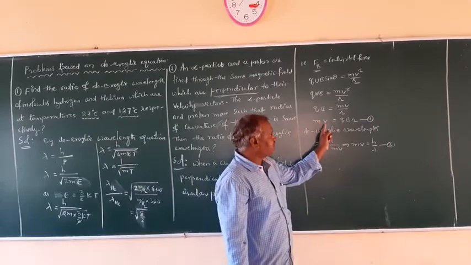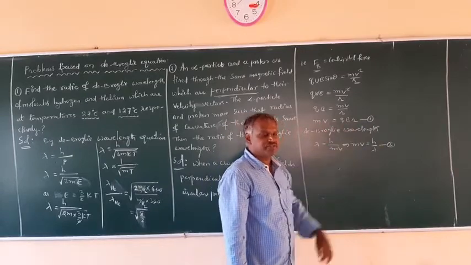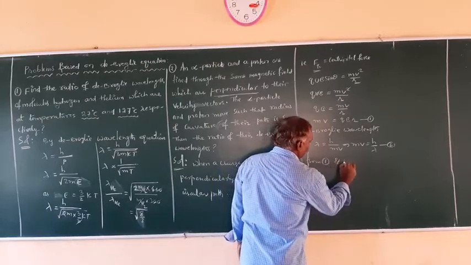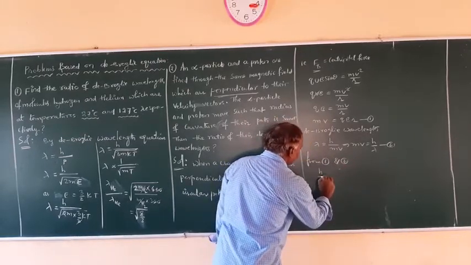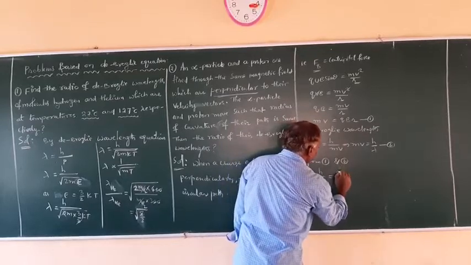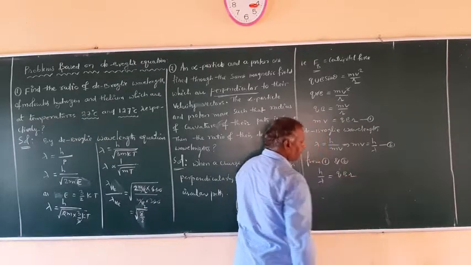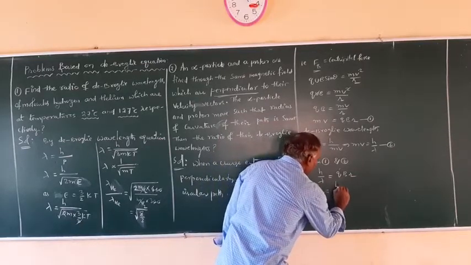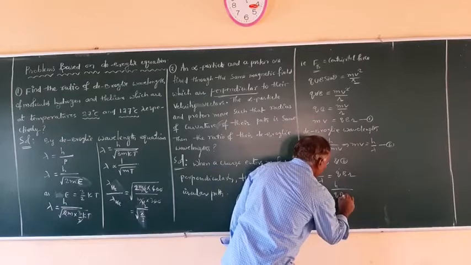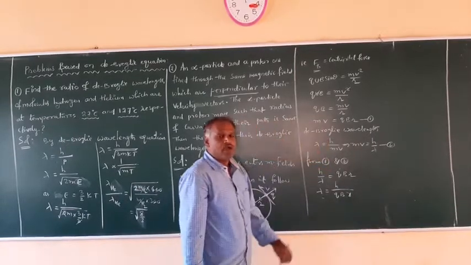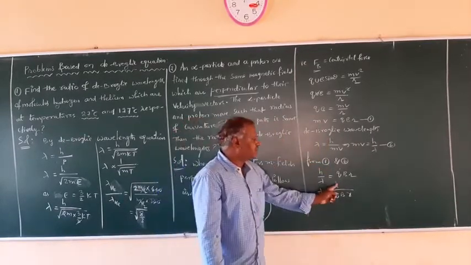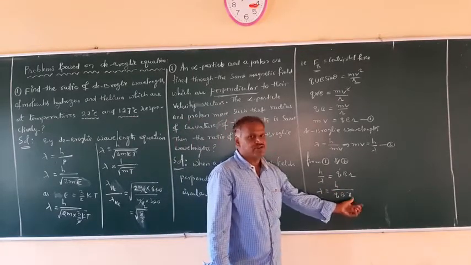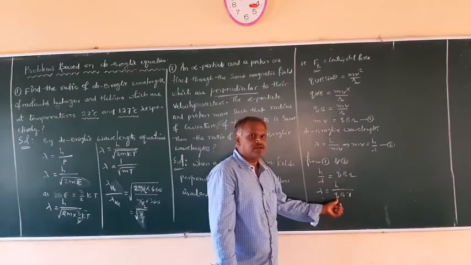Now here the first equation has mv, the second equation also has mv, so you can equate the RHS. From 1 and 2, what can you write here? h by lambda is equal to QBR. Now we require lambda, so lambda is equal to h upon QBR. And in this, see here, h is a constant. B is also the same magnetic field. The radius of curvature is also the same for both. It only depends on charge.